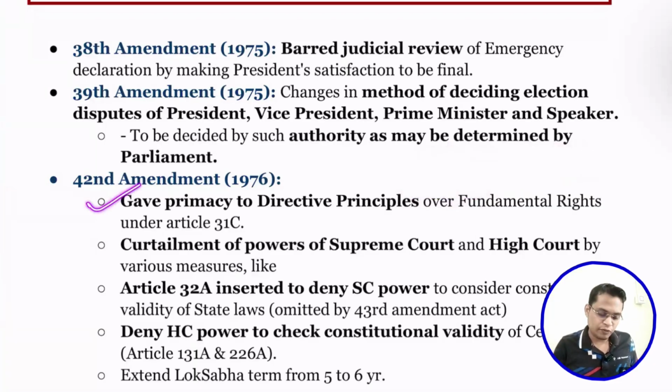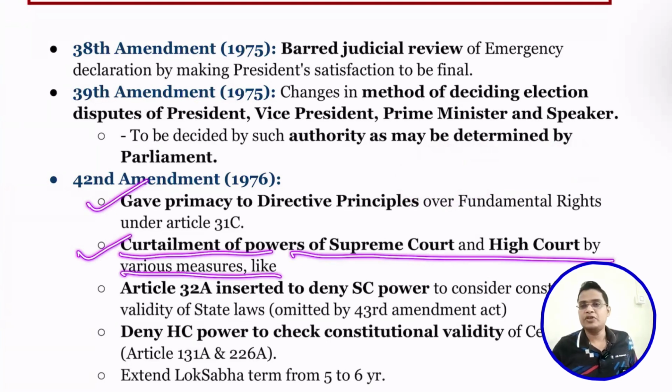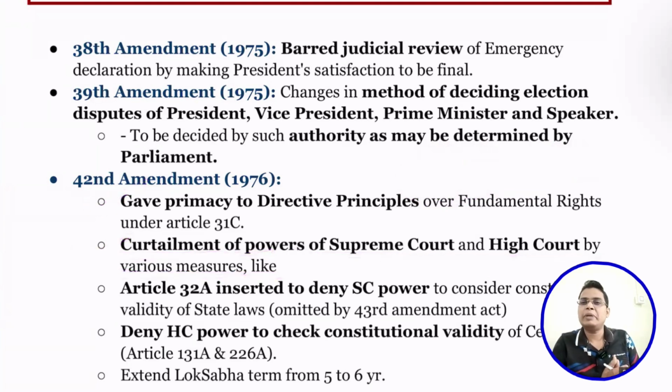So that is what the first point is. Second is to curtail the power of the Supreme Court and High Court by various measures. Through this 42nd Constitutional Amendment Act, it tried to make the executive more powerful as compared to the Supreme Court, so that they can implement all these things without any hurdles. For example, insert Article 32A to deny the Supreme Court power to consider the constitutional validity of state law. Okay, that means it's basically taking away all the judicial review.